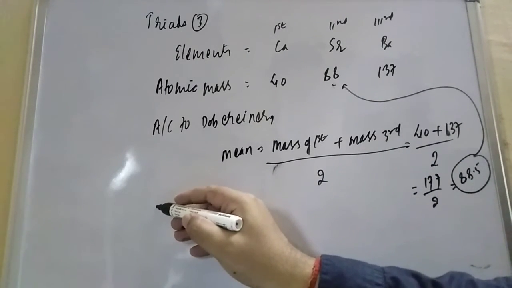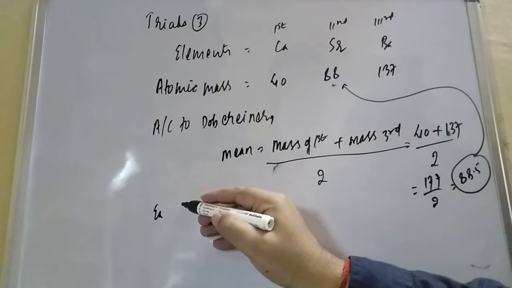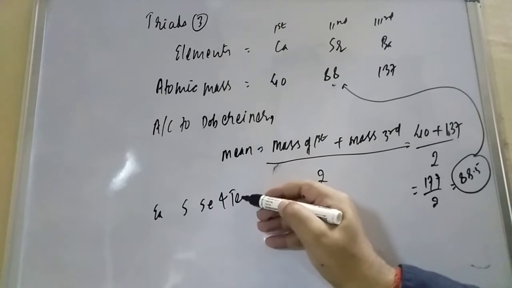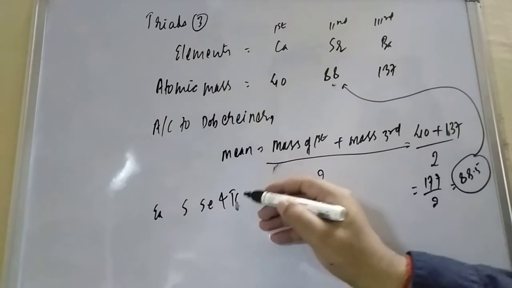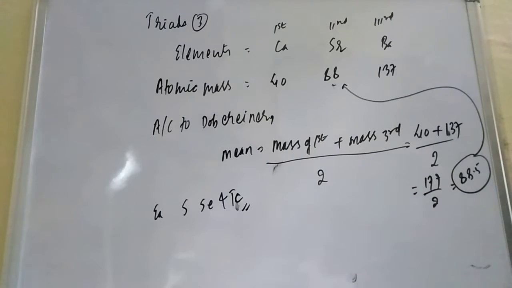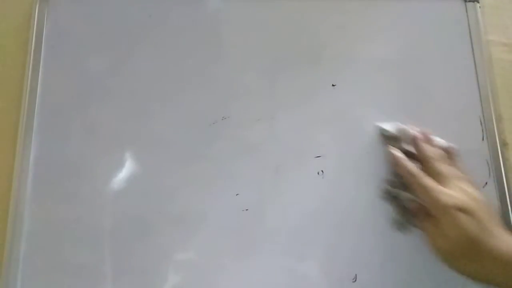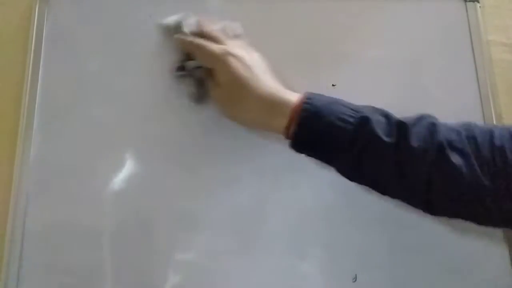Triads, for example, other triads are also applicable, like sulfur, selenium and tellurium. So for these elements this model is also applicable, but this model is not applicable for all the elements. When you go to the 19th century, there are 118 elements, and this model cannot be applied for all the elements. So that is why this model failed.